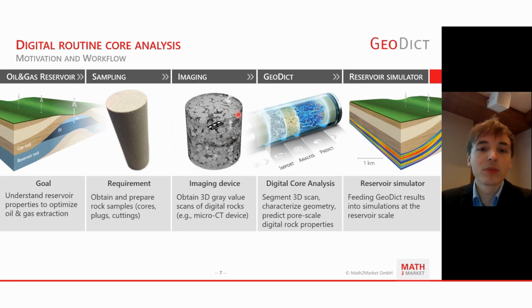Based on that digital representation, you can then start by segmenting your structure into different phases. So you want to assign the gray values you get from your imaging methods to different material properties, for example, material properties for quartz, but also feldspar, calcite, cements, or whatever. And based on this segmentation, you can then run the simulations to predict absolute permeability, relative permeability, and so on.